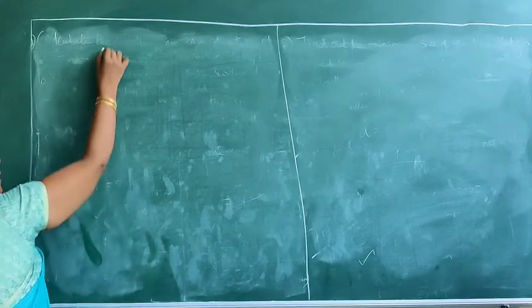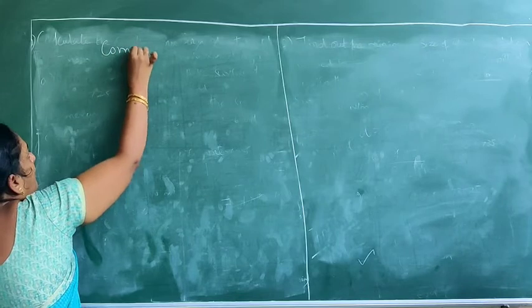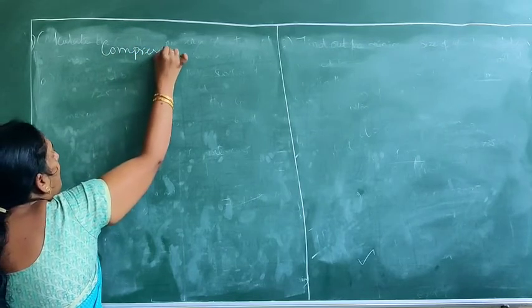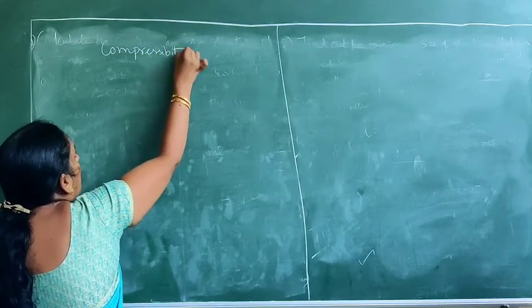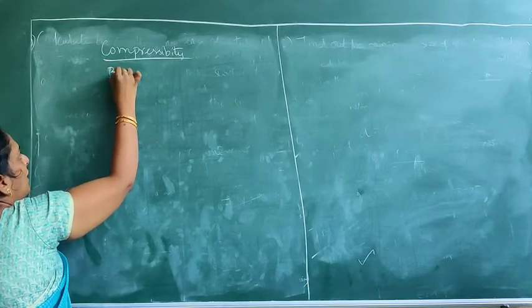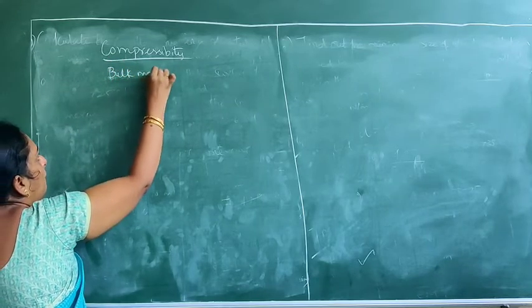Now we will go for the other two properties of fluid. One is compressibility and the other one is bulk modulus. So both are interrelated. I will tell you how.